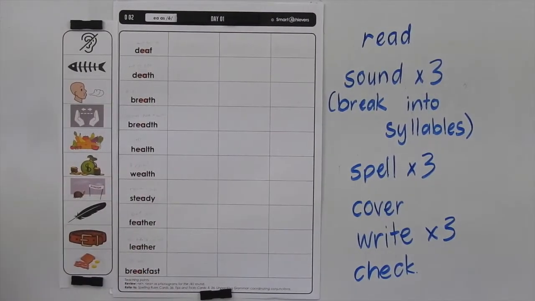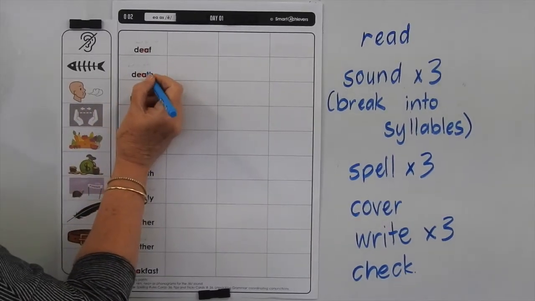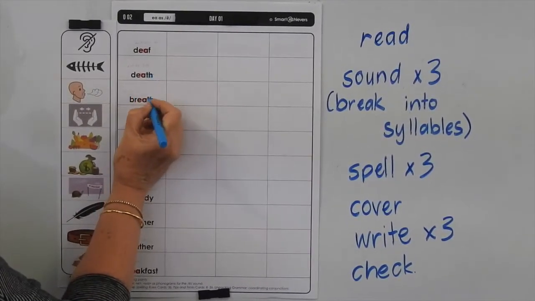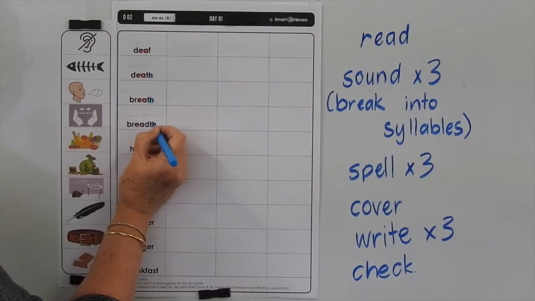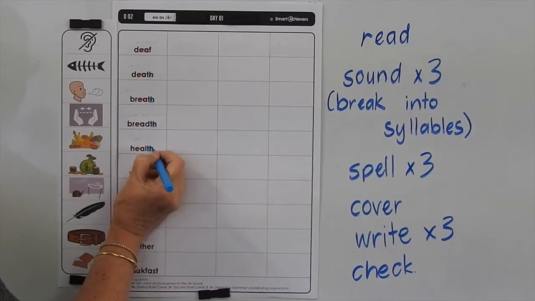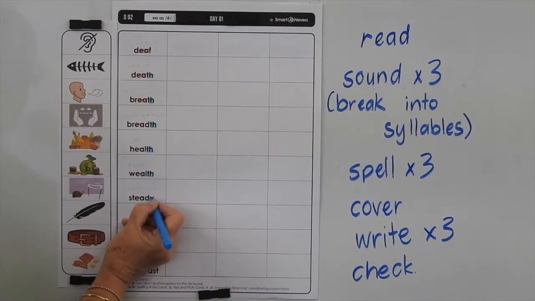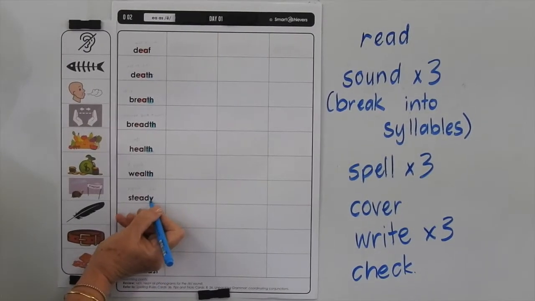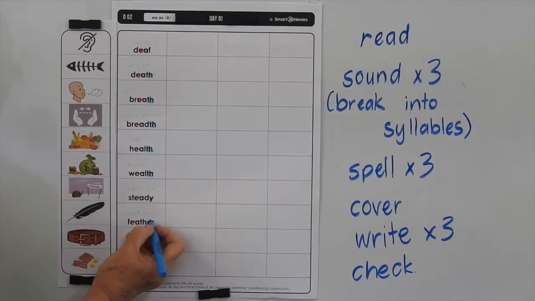Got some other things that we need to highlight in these words too to help you spell them. So there's a bit of revision. We've got the TH in death, and in breath, and in breadth, and in health, wealth. Steady, you've got that long E sound represented by Y at the end of the word, which is a common way that we represent that long E sound at the end of a word.